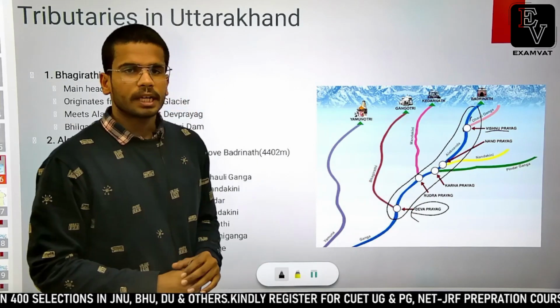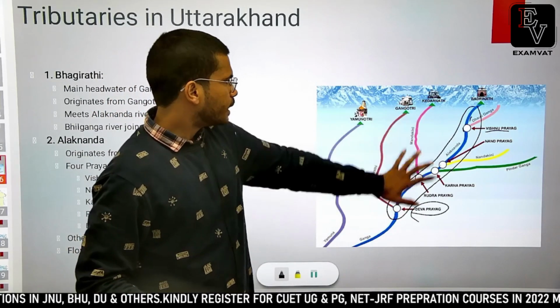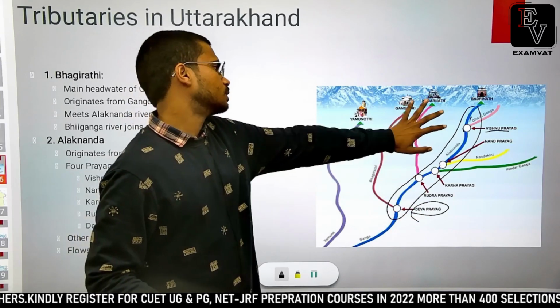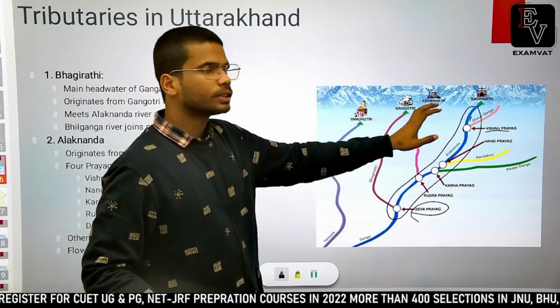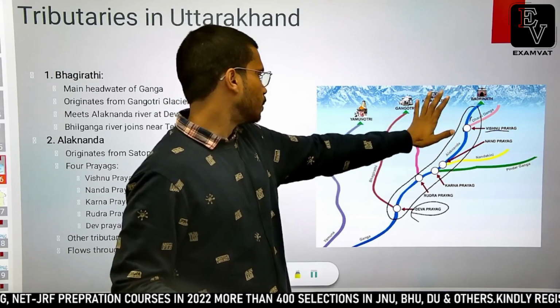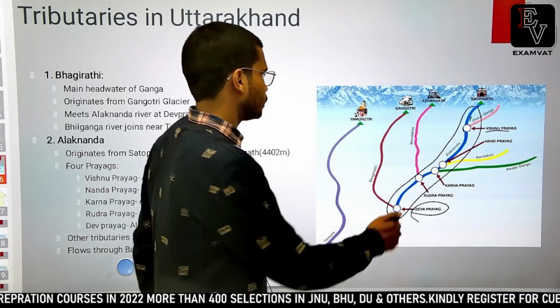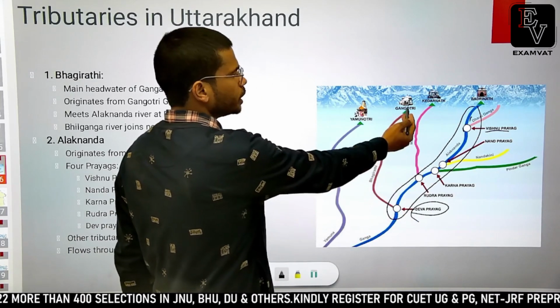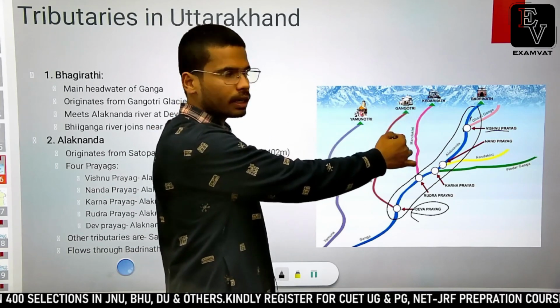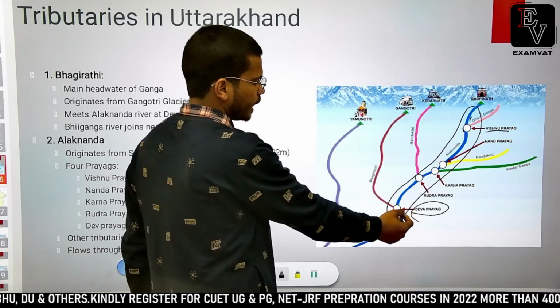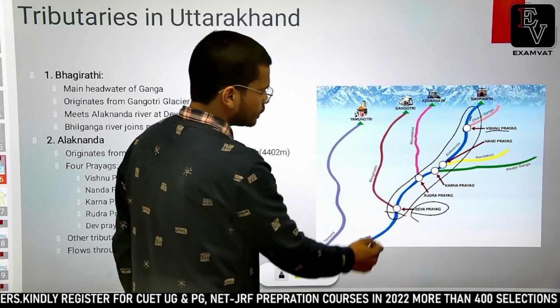Next at Rudra Prayag, Alaknanda river is joined by Mandakini river, which comes from Kedarnath temple. The destruction which was caused in 2013 floods was because of cloud burst in Mandakini river basin itself. Okay, and then at the last here Bhagirathi river, which originates from Gomukh glacier, the main headwater of Ganga river, meets Alaknanda river at Devprayag, and from here starts river Ganga.